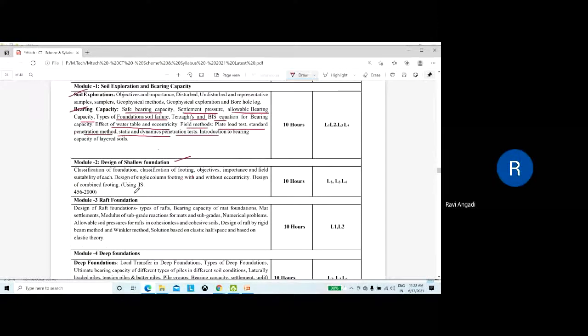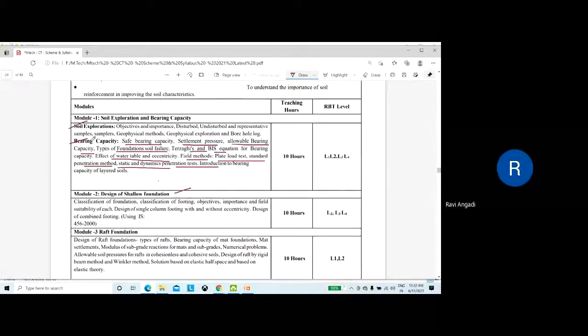Here you need to solve many problems, proportioning you need to do for different types of footings. There I need much more time. So this module, I have covered the maximum portion here.